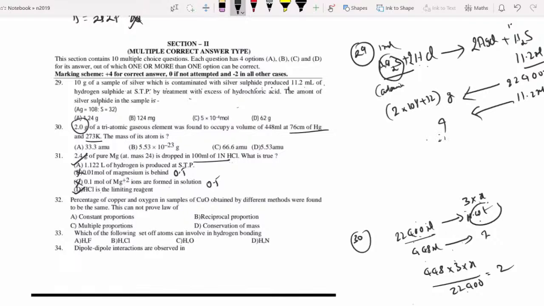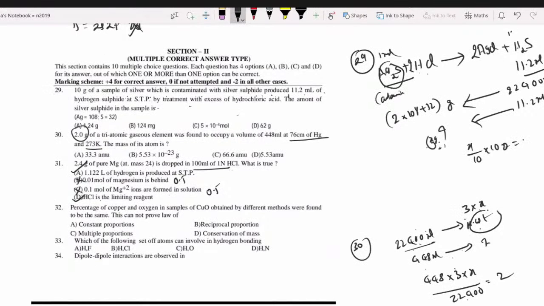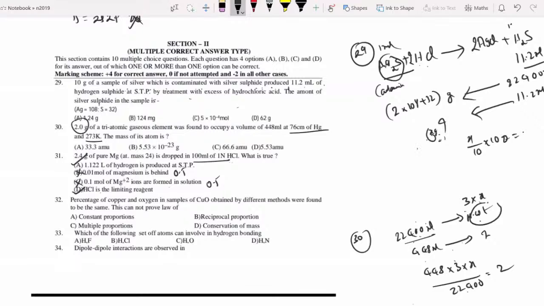Then 10 grams is the sample of silver. So this is x gram you got. X by 10 into 100 you do, your answer will come. So this much hydrogen sulfide should come from the Ag2S present in the given sample. So total sample is 10 gram. Ag2S present is x gram. So first you get the percentage of Ag2S. The remaining percentage is silver. Understood? Otherwise 10 minus x is the silver present. 10 is the total weight. x is the Ag2S weight. Then 10 minus x is the answer. In this way, we can apply the problem very easily.